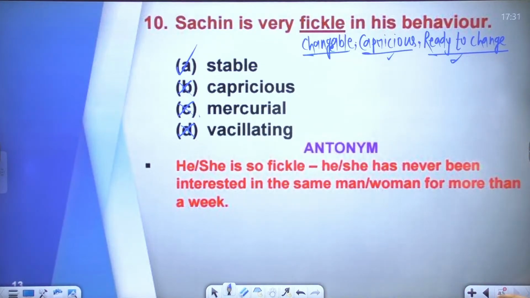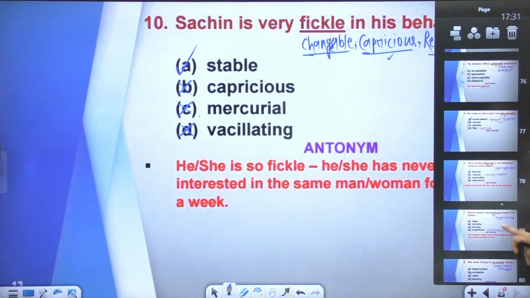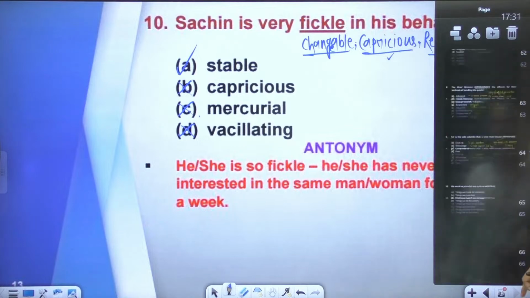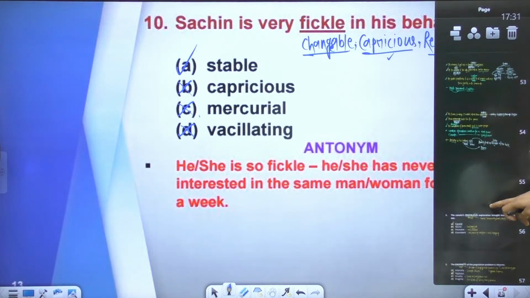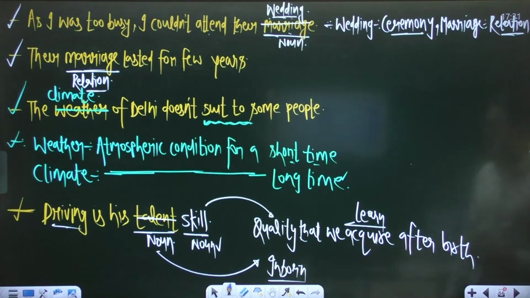So these are the total 10 words, right? Let's move to the next slide, or let's move to the grammatical section right now. And the grammatical part is what? This one was the last sentence.